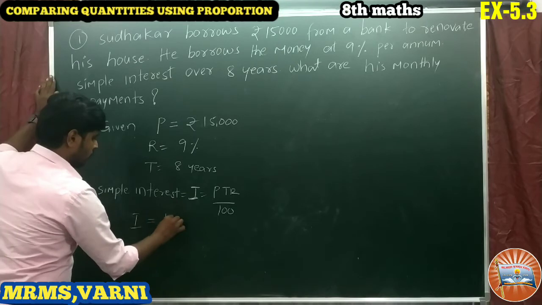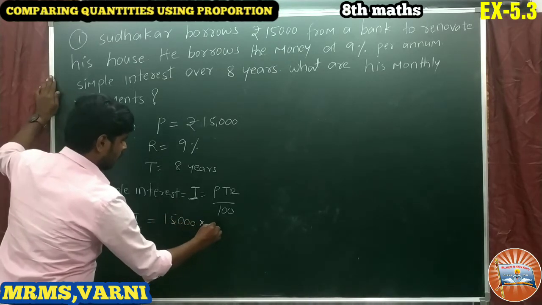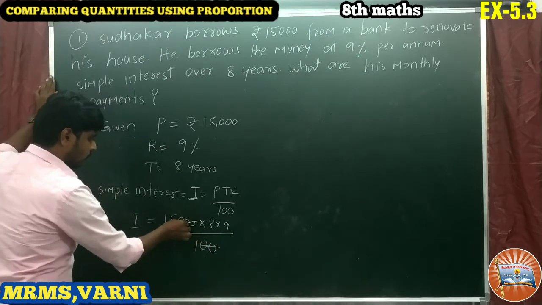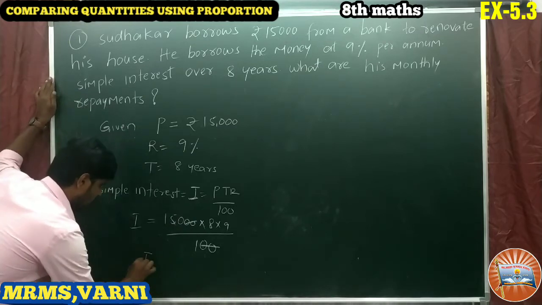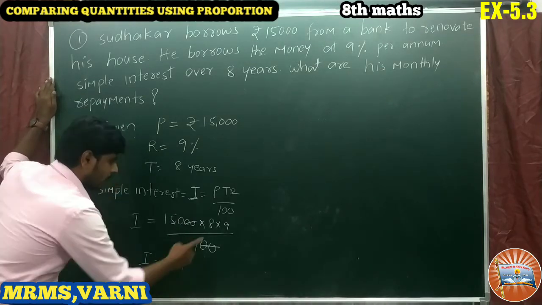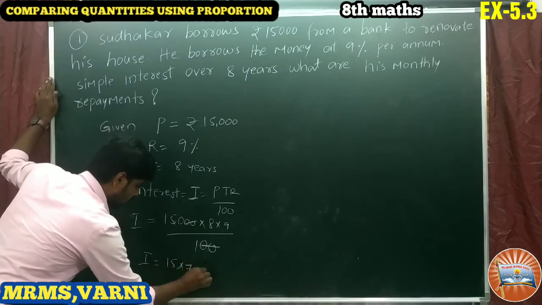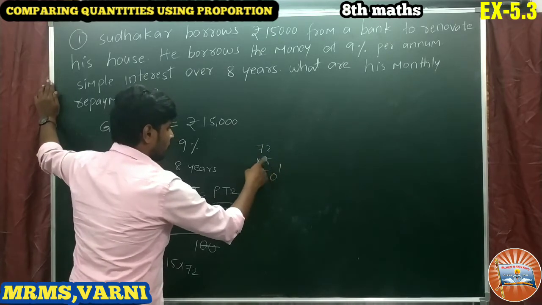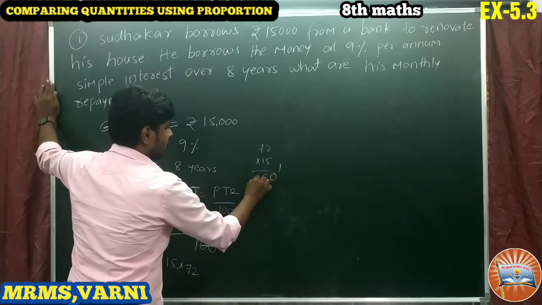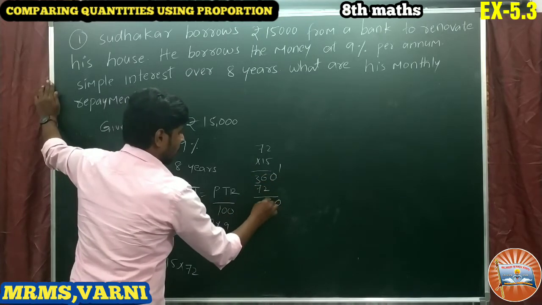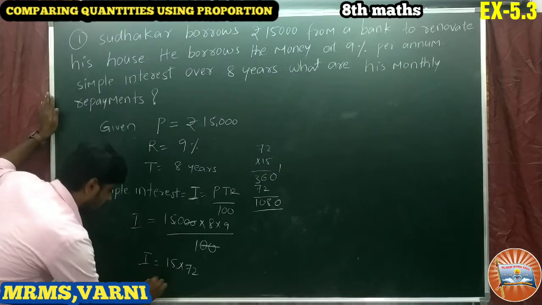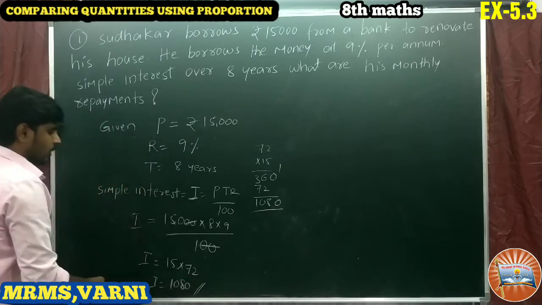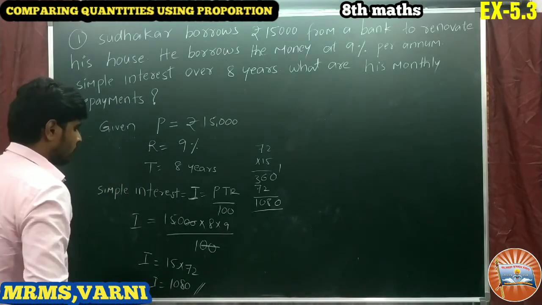Okay, so let us find the interest first. P value 15,000 into T 8 into 9 by 100. Two zeros get cancelled. So I is equals to 15 into 8 into 9, 72. So 72 into 15, 5 2s are 10, 5 7s are 35, 36 and 72, 1080. So I is equals to 1080 for 8 years. Okay, is it clear?